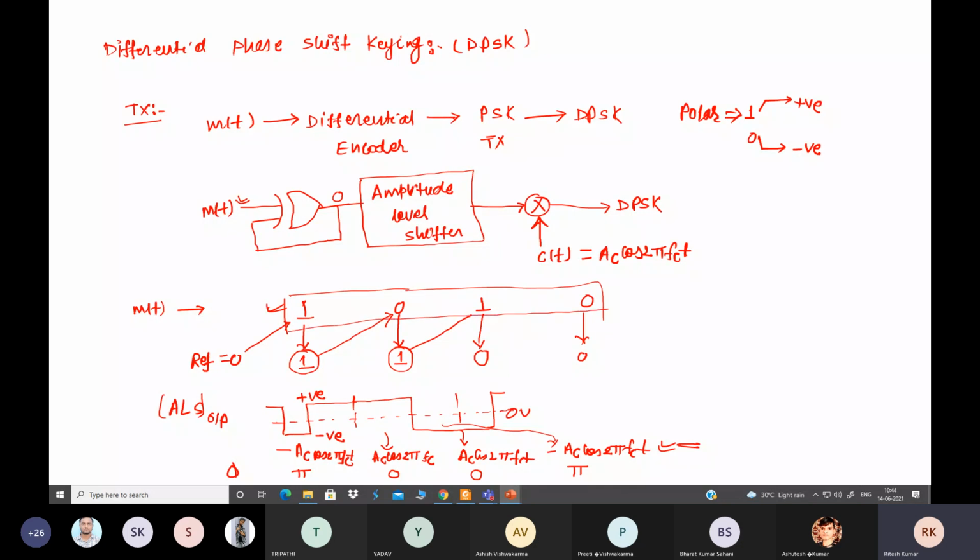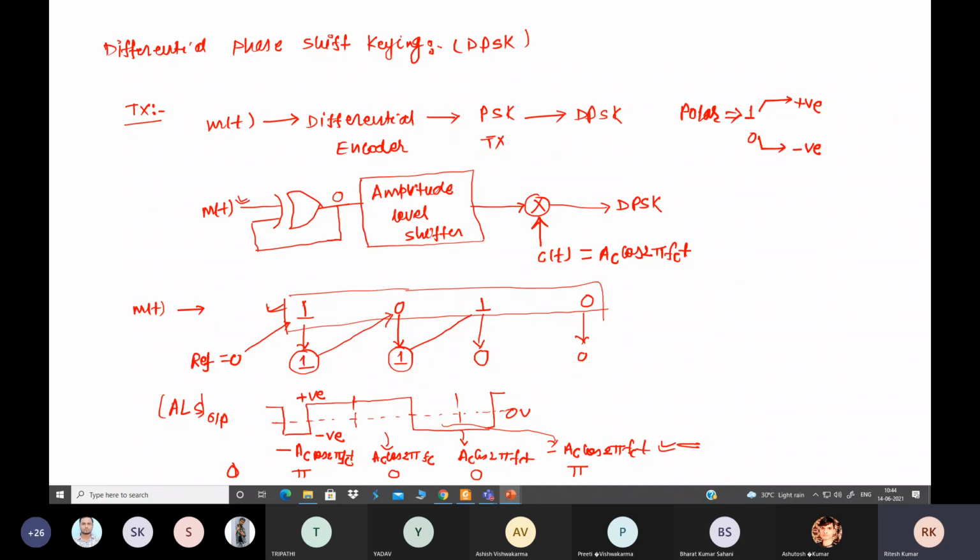So this is about the transmission and reception with the help of differential phase shift keying, and the remaining parameters remain the same as in the case of PSK, because the main thing is PSK here. The only difference is made by our encoding technique at the start. So here what is important is how we can represent